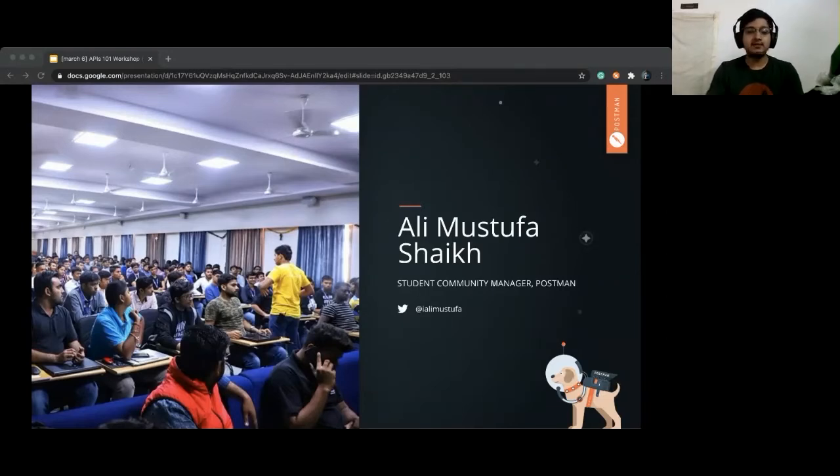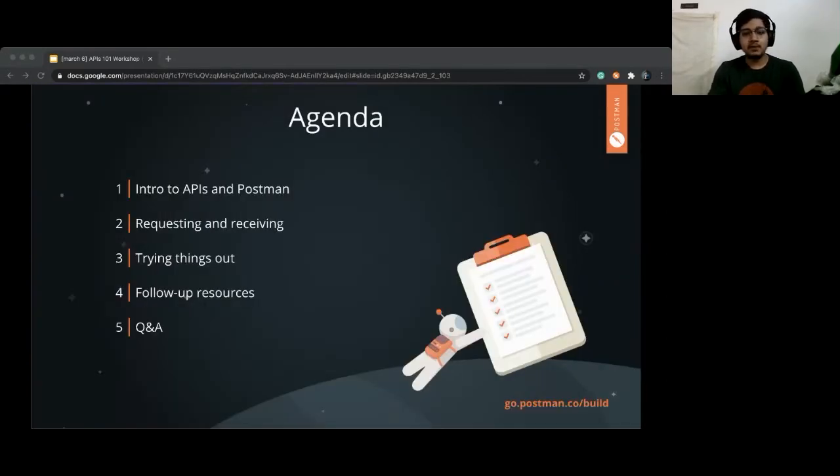Without wasting much time, let's dive into the agenda today. So today's agenda is very simple. We start with an introduction to APIs. Now, before we start, I would like to make it very clear that this session is for beginners. Okay, it is not for advanced users. So if you are an advanced API user, then this session might not be for you. But it is for absolute beginners. You don't know anything about APIs. You don't know anything about programming. Welcome to the session. Okay, this session is perfectly for you.